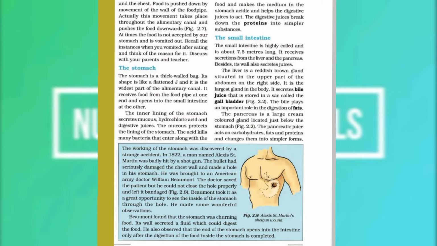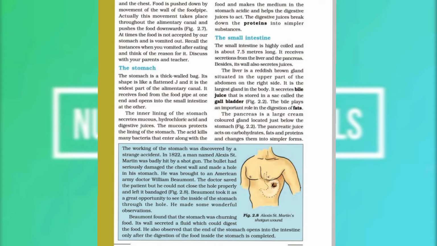Then after the stomach, the small intestine is the next part of the alimentary canal, and it is the longest part of the alimentary canal. It is about 7.5 meters long, and it is arranged in the form of a coil.